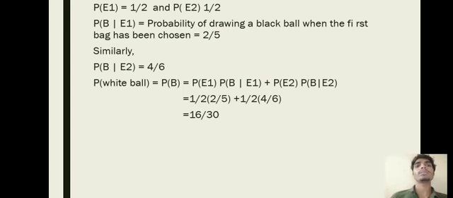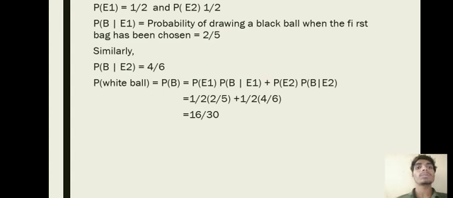The conditional probability of drawing a white ball when the first bag has been chosen: we know there are two white balls and three black balls in bag 1. Therefore, the probability of getting a white ball is equal to 2 by 5. Similarly, bag 2 consists of 4 white balls and 2 black balls. Therefore, the conditional probability is equal to 4 by 6.